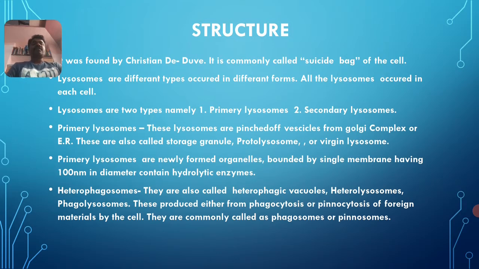These lysosomes are pinched off, they come out. Pinched off refers to vesicles coming out from the Golgi complex. Yesterday we studied that the Golgi complex consists of 3 components: one is the cisternae, another one is the tubule, and one more is the vesicle.